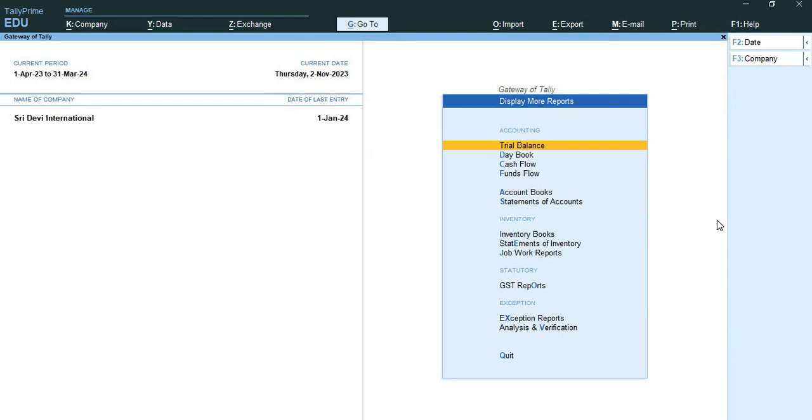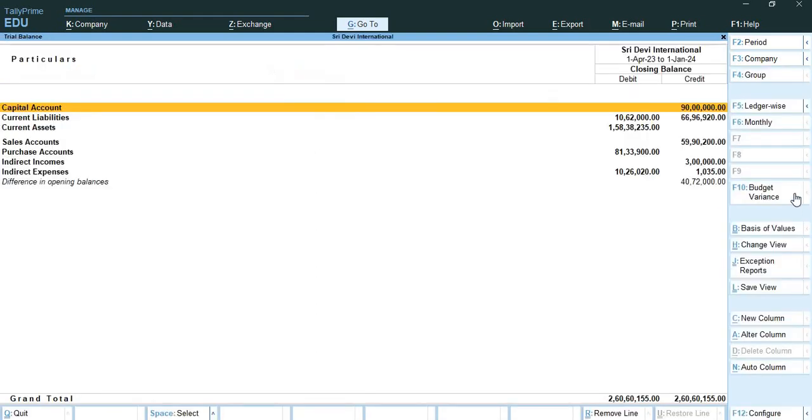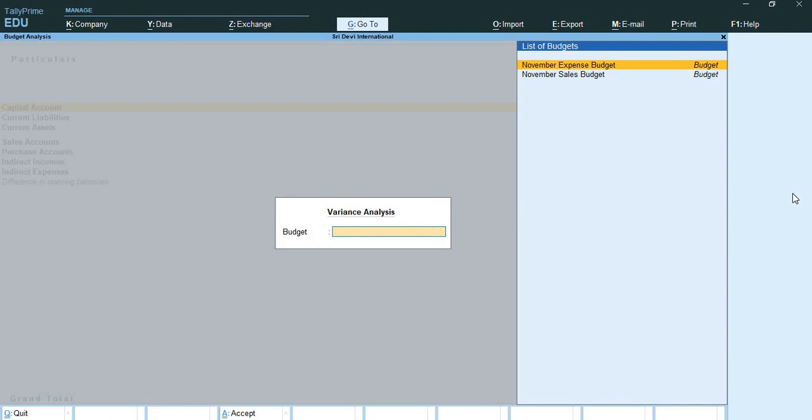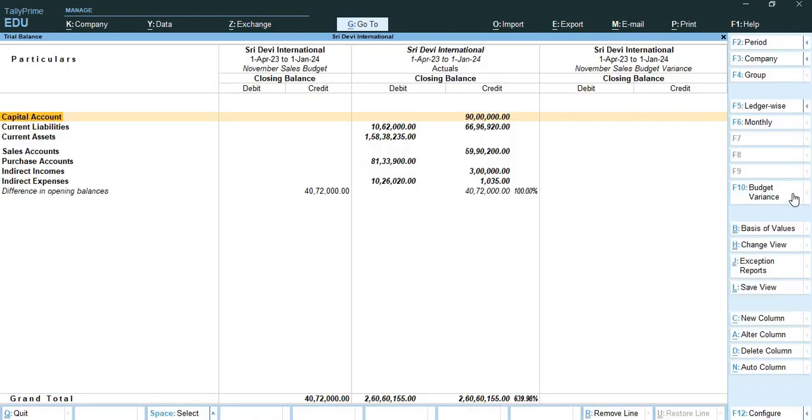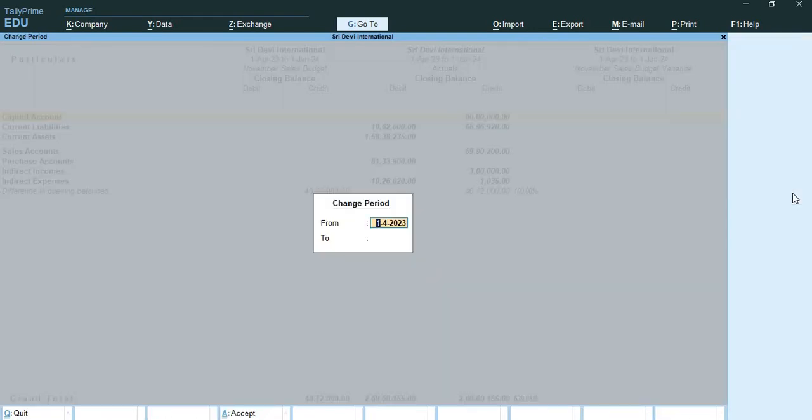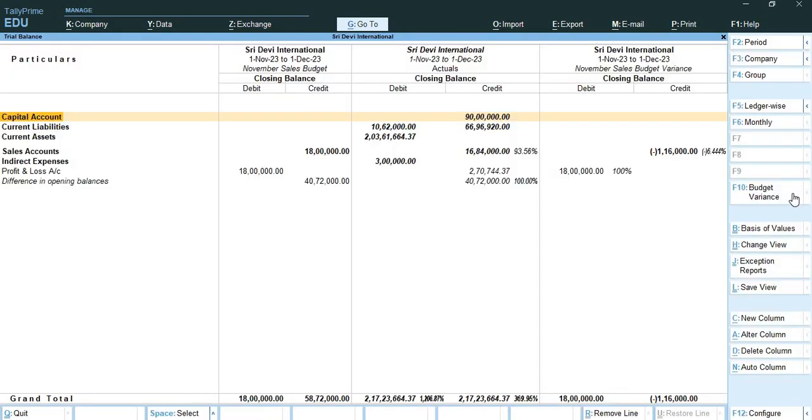So the observation says that in the report of figure 6.12, you can see that there is a negative variance of 1,16,000 for the accounts group sales account.